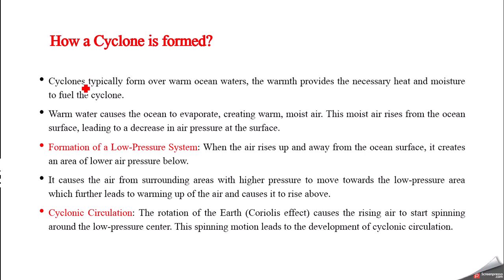Now let us see how a cyclone is formed. This is very important. The first condition here is that cyclones form over warm ocean waters. So the ocean water should be warm, that is, the temperature should be on the higher side.